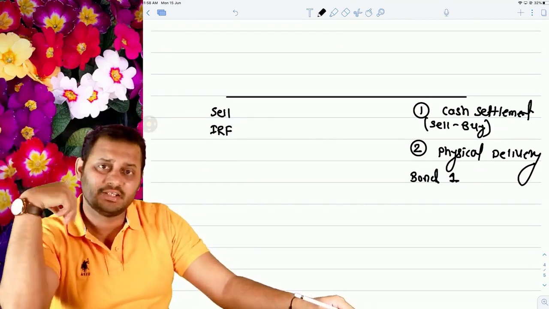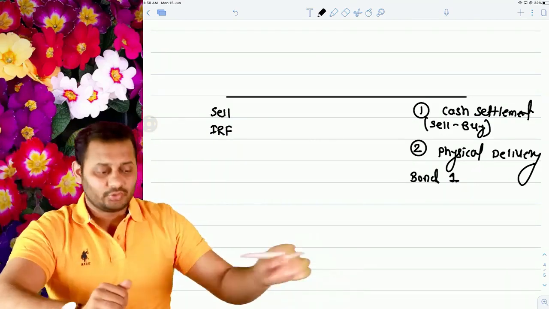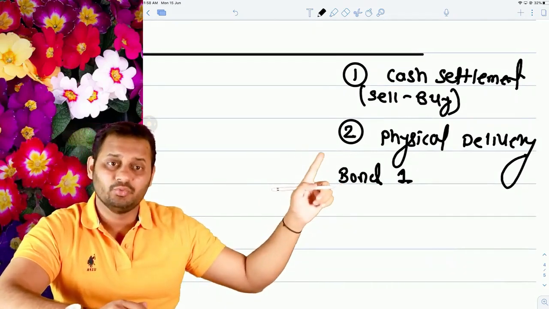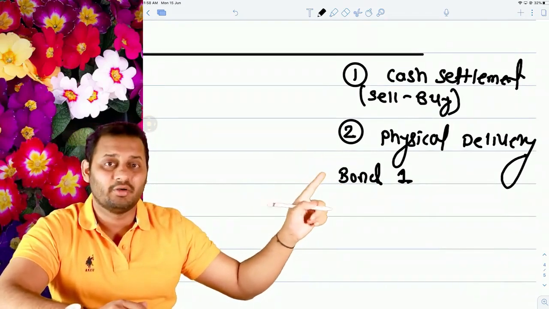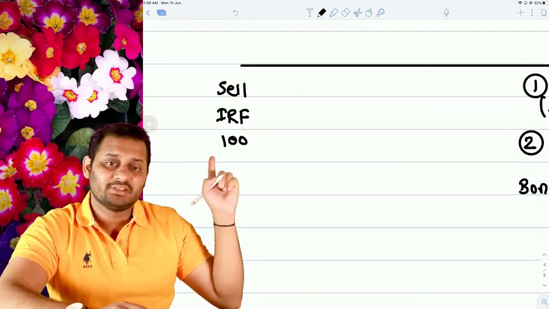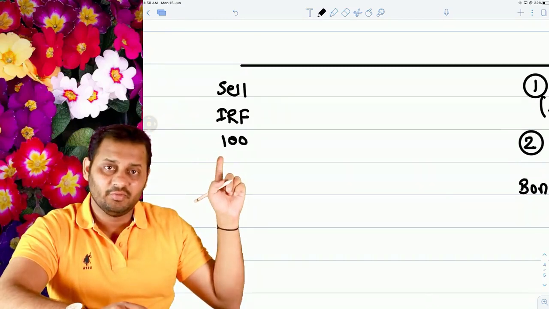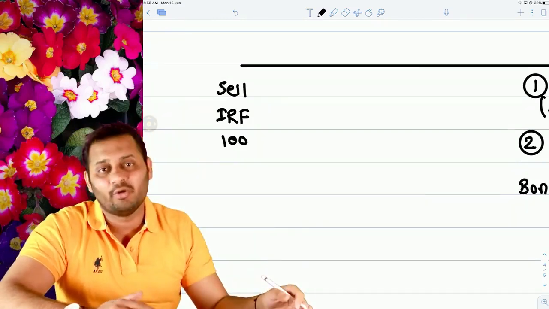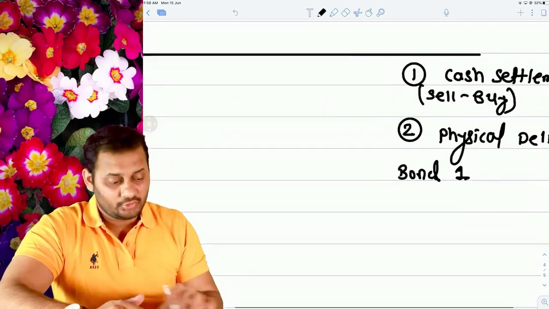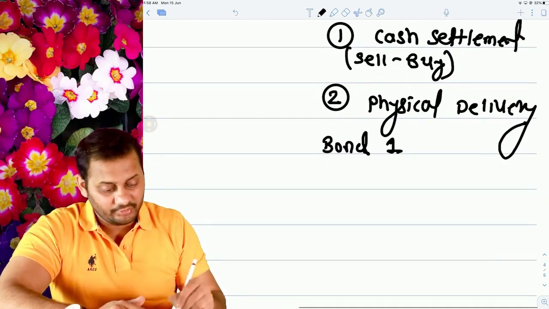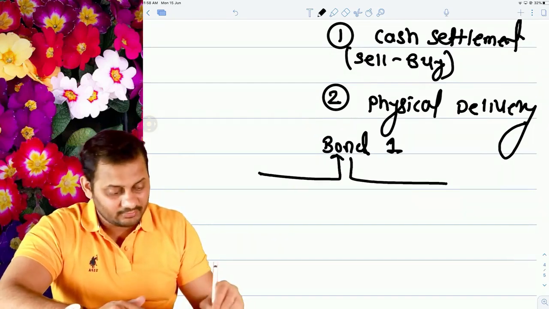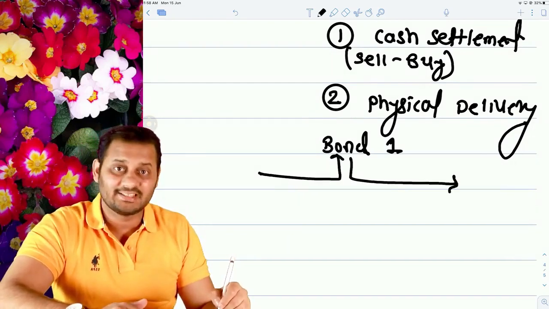It is not necessary which bond you will be selling. So here if you have to deliver the bond, you will have to sell the bond. So let's say the selling price was 100. It was set as 100 when we didn't know which bond would be sold in the market after 6 months or so. So in case of physical delivery, you are going to buy this bond and then sell this bond.